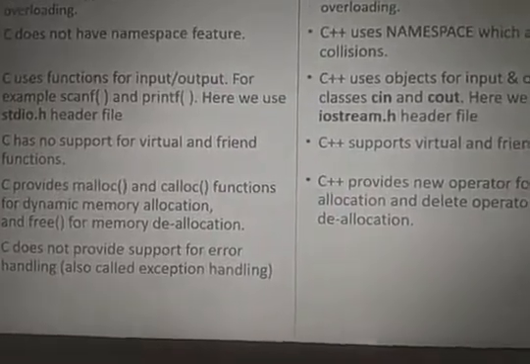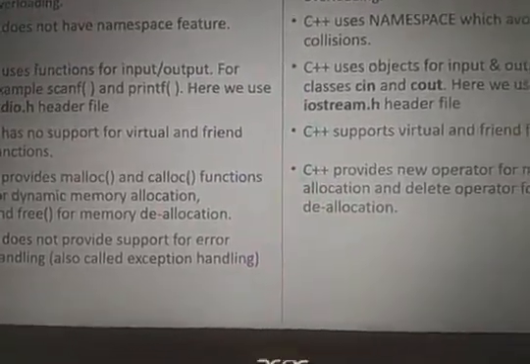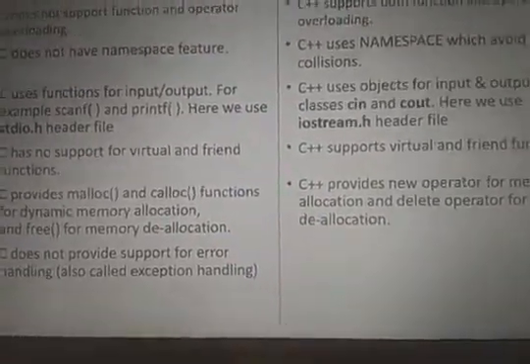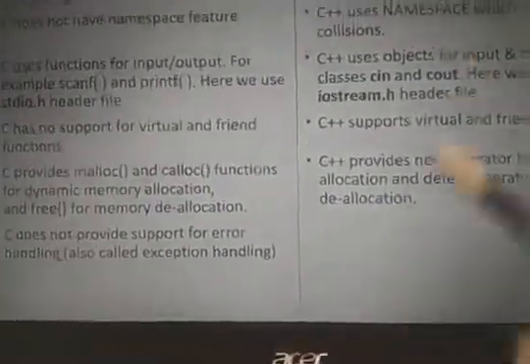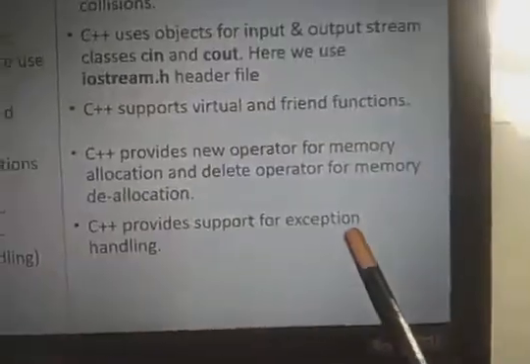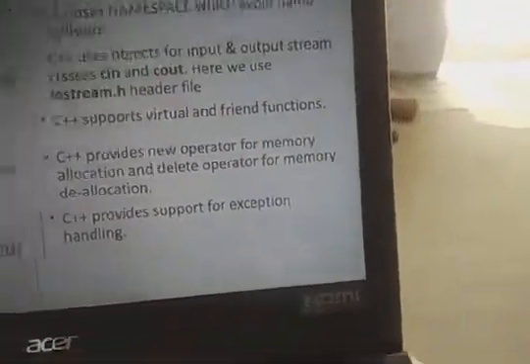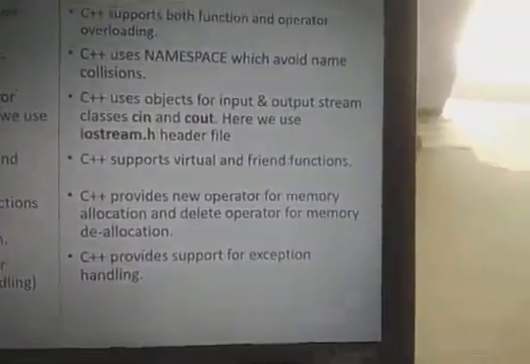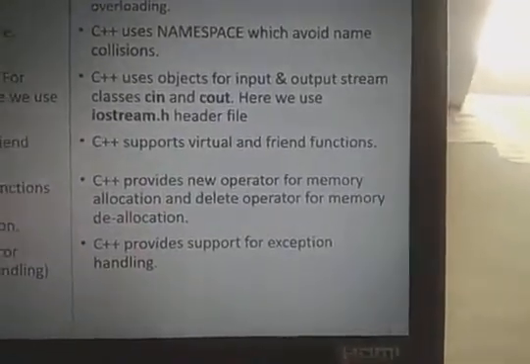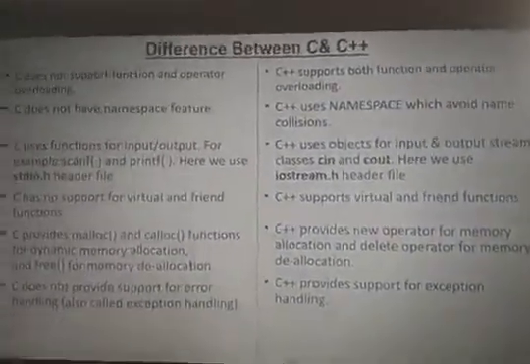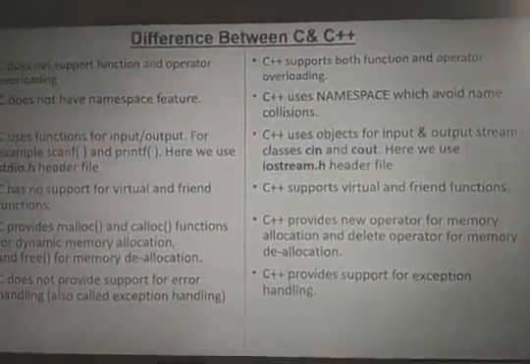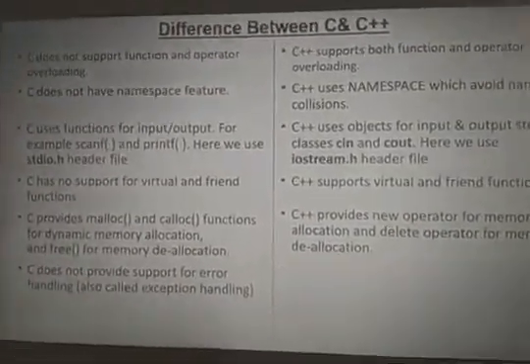10 by 2 is 5, 0 by 2 is 0, but 10 by 0 is infinity. C language will not provide that information; it gives a garbage value. But in C++, we can handle that type of error. We should not divide by 0, and that type of error we can handle in the C++ programming language. These are the differences between C and C++. Let's go through them once again.